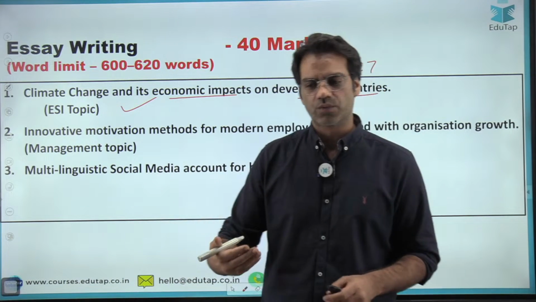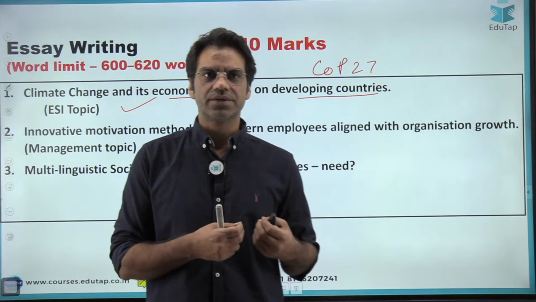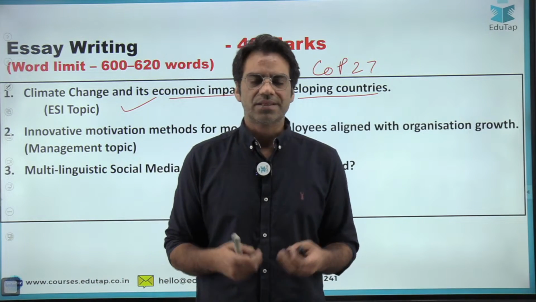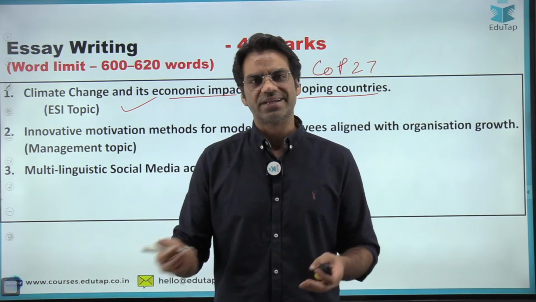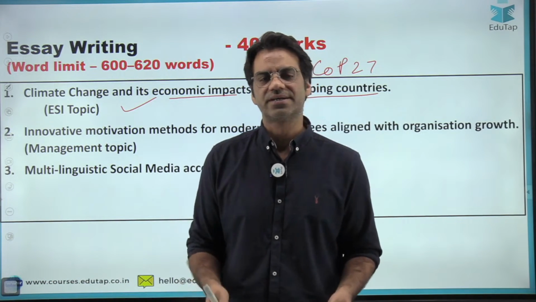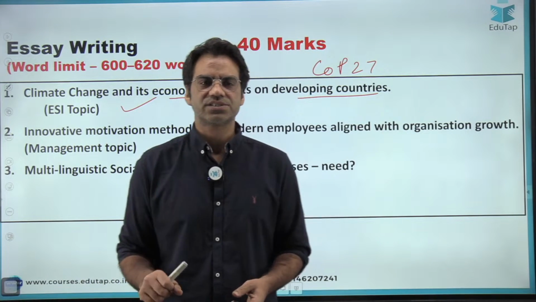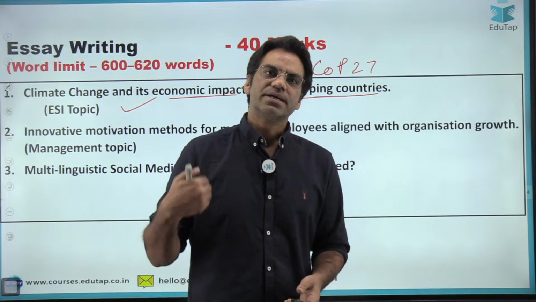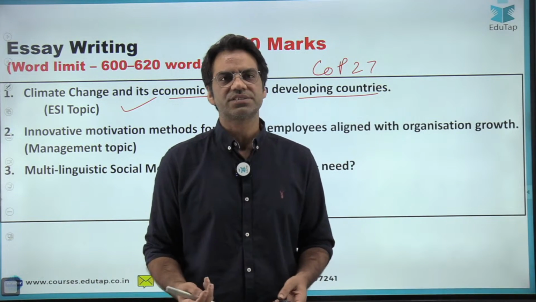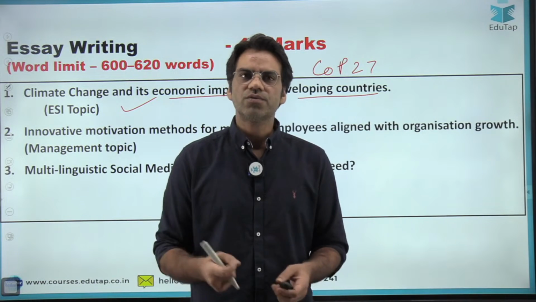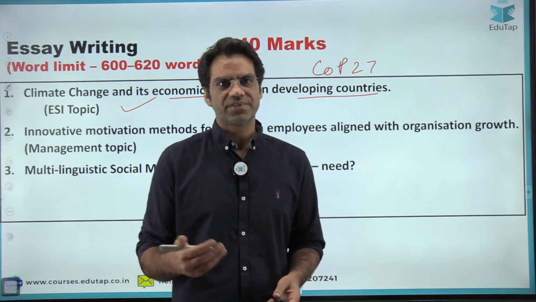Then you could have developed what the impacts of climate change are. There is climate migration. It impacts agriculture, which is basically the backbone of countries like India, where more than 60% of the population is directly or indirectly dependent on agriculture and allied sectors, right? So it has a huge impact on the agrarian economy, and in turn it creates a vicious circle of poverty. And developing nations are the ones who face the brunt of this issue, right? So that should have been your second paragraph, the background of the topic.